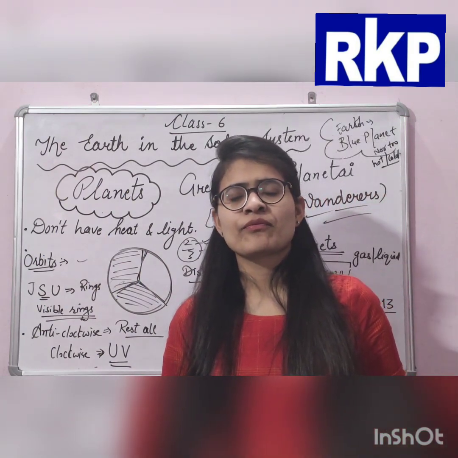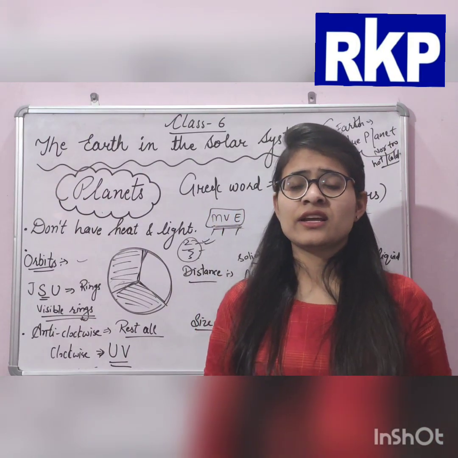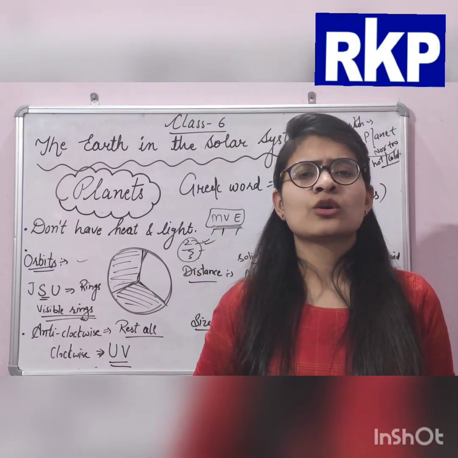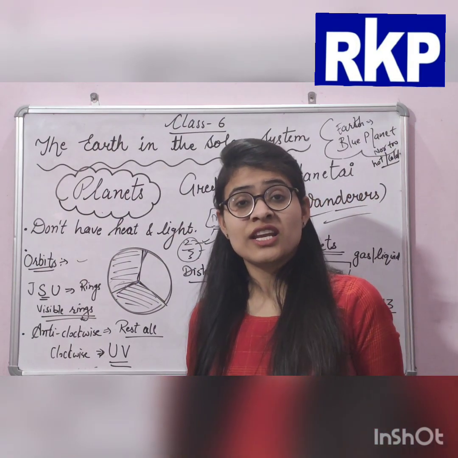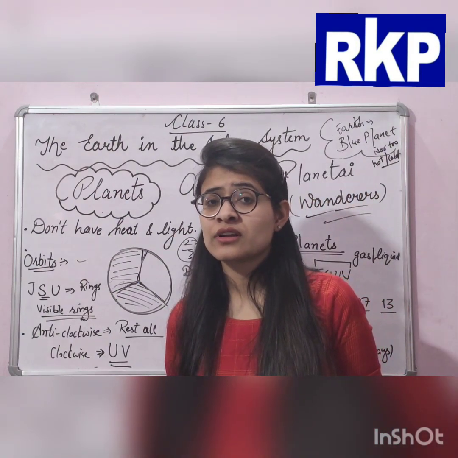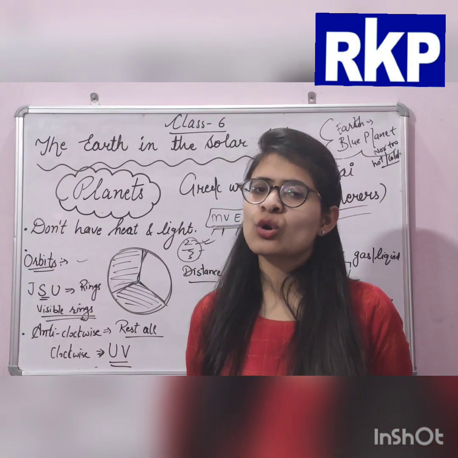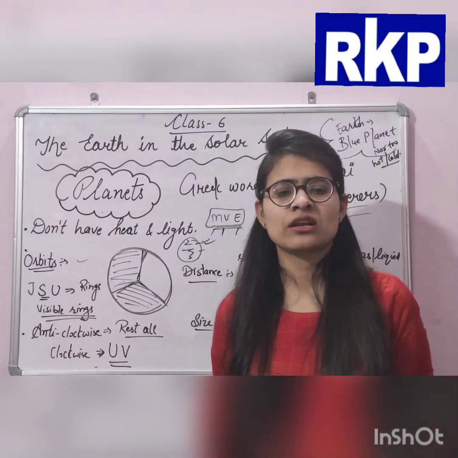The next is, name the planets that revolve clockwise around the Sun, not anti.